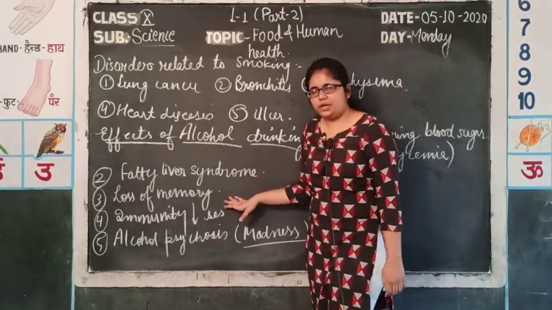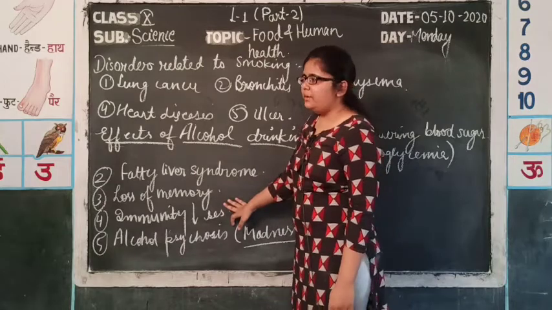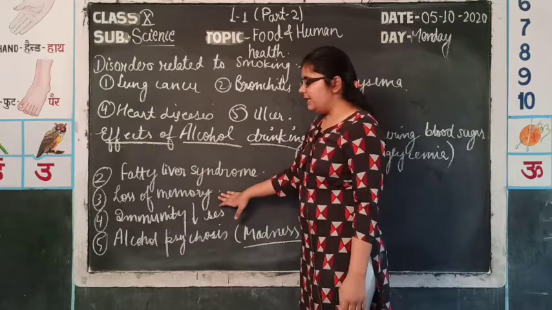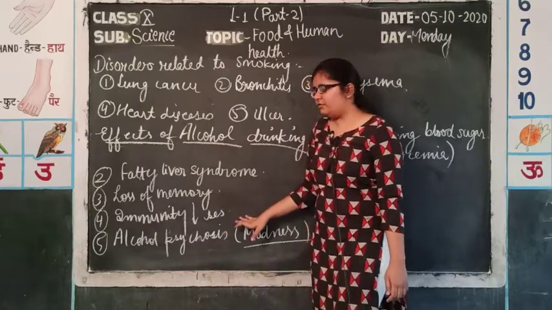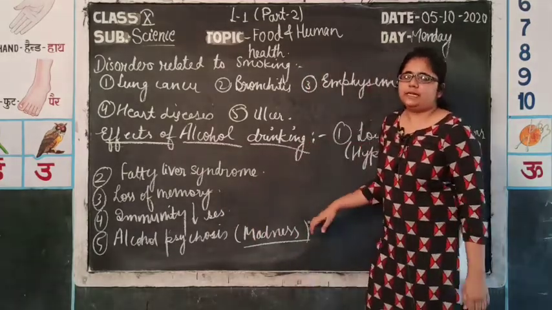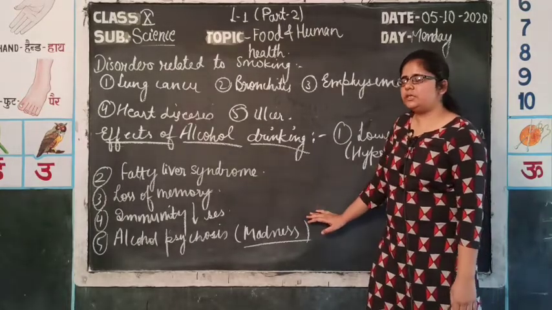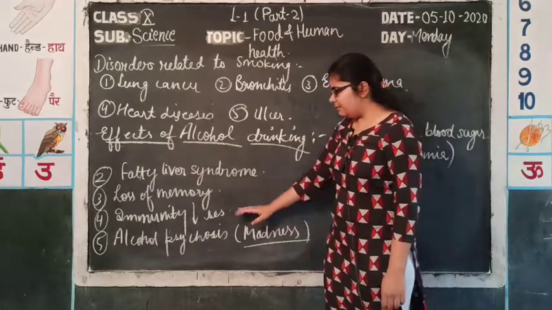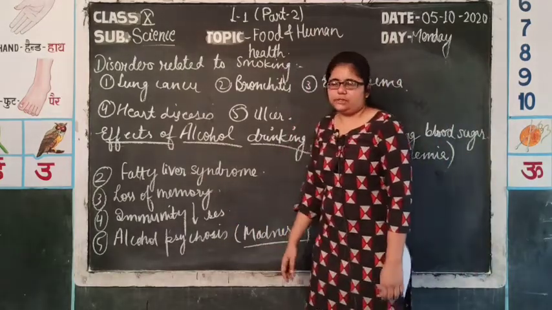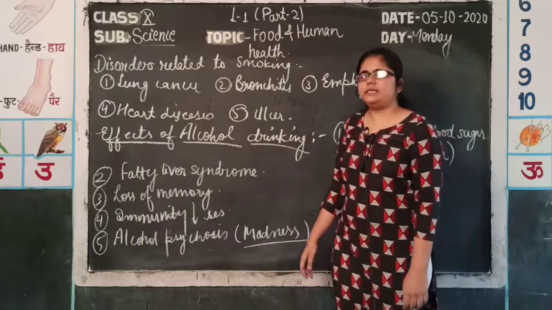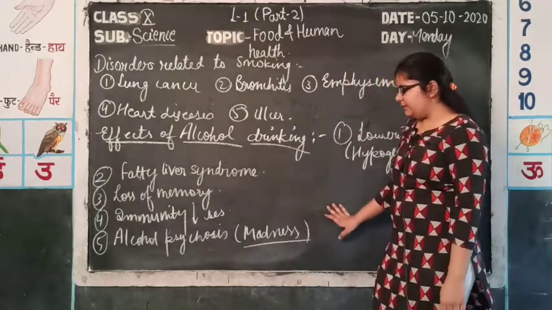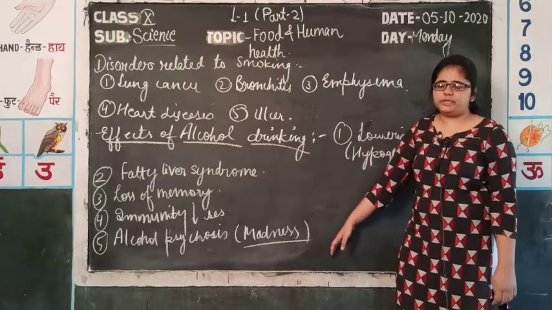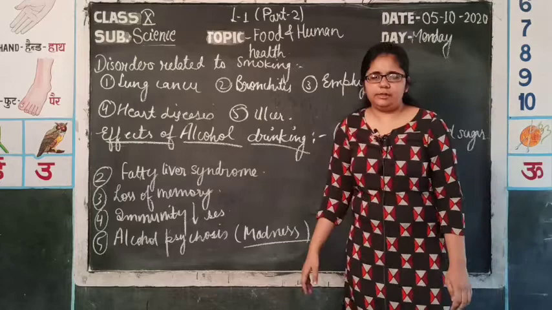Third one is amnesia, that is loss of memory. If a person takes an excess amount of alcohol in their routine life, they will suffer from loss of memory. Fourth one is decreased immunity, that is resistance against diseases is reduced and the person is more prone to diseases. Fifth one is alcohol psychosis. It is a mental disorder due to the excess amount of alcohol in the body. In common language, it is known as madness after taking alcohol in excess amount.